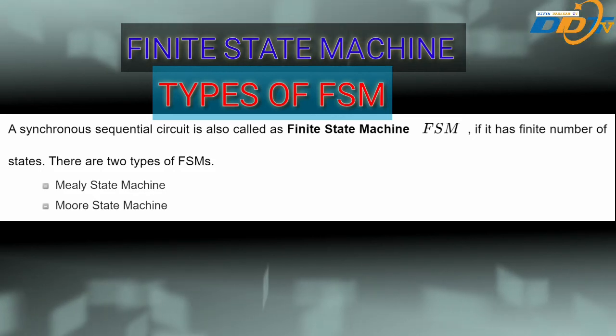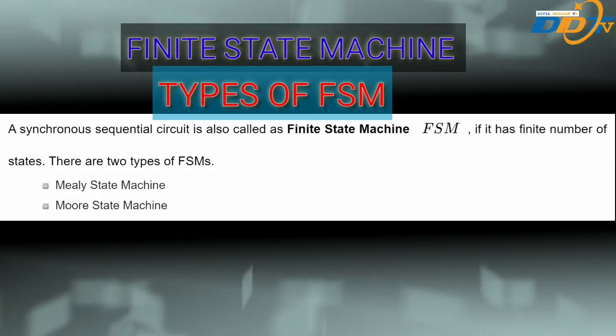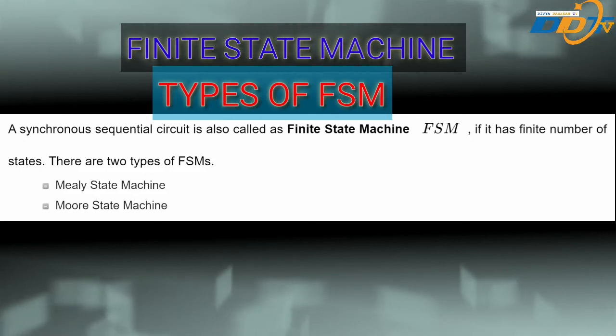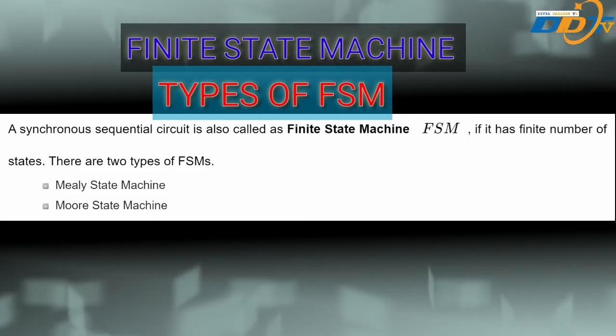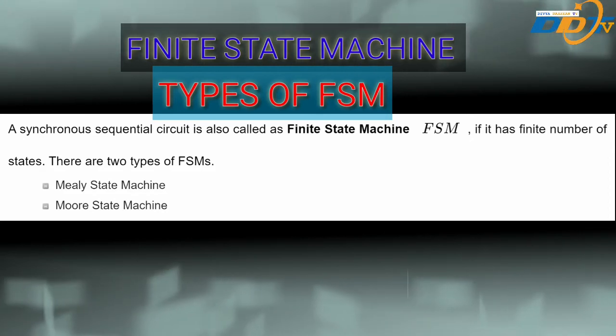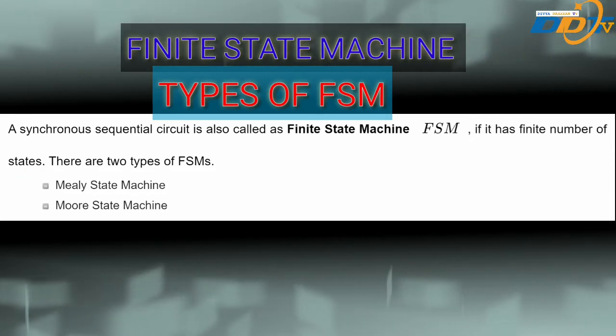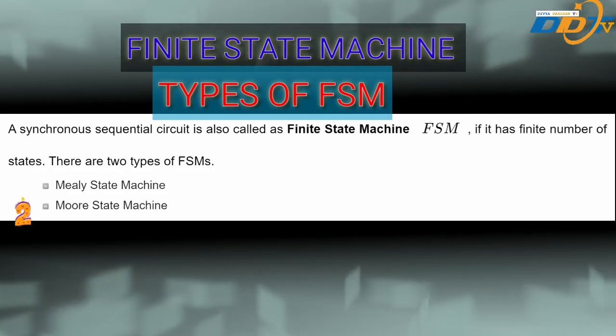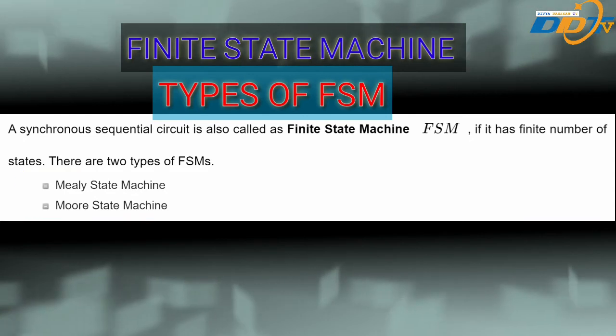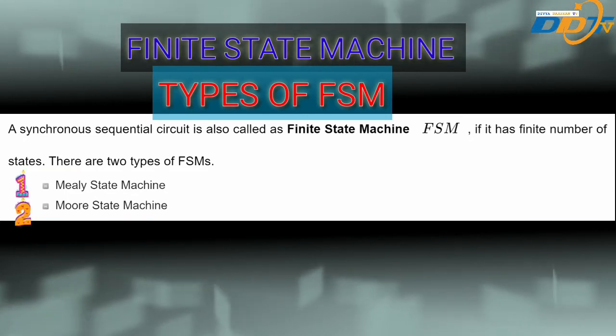A synchronous sequential circuit is also called a finite state machine, also known as FSM, if it has a finite number of states. There are two types of FSM. The first one is Mealy state machine and the second one is Moore state machine. So now let us discuss these two state machines one by one.